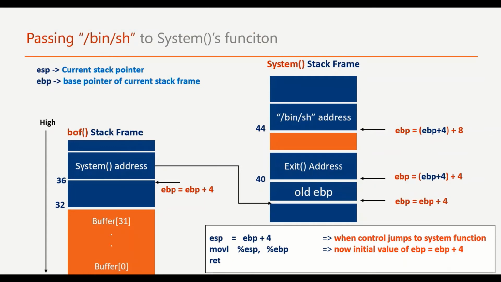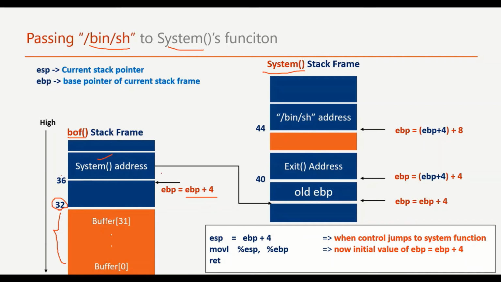The real challenge here is how we are going to pass the /bin/sh string to the system function. So here we have two stack frames. One is a vulnerable function BOF and another is a libc function system, which is already present in the memory. Assuming that the distance between the EBP value in the BOF function is 32, which means the buffer size is 32, assume that value. We know that EBP plus 4 will be the return address, and so here we are going to put the system function address, and that will be 32 plus 4, which is equal to a 36 offset.